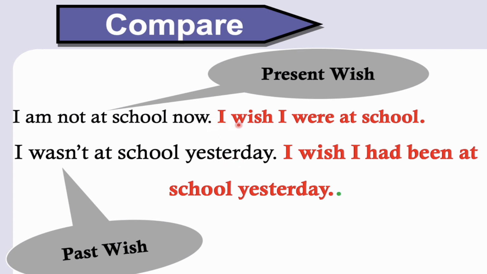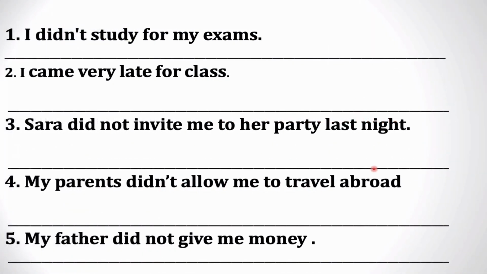So what is the form of present wish? We have subject plus wish plus subject plus simple past. But for past wish, we have subject plus wish plus subject plus past perfect. So had been is past perfect. Okay? So let's try to do some exercises.